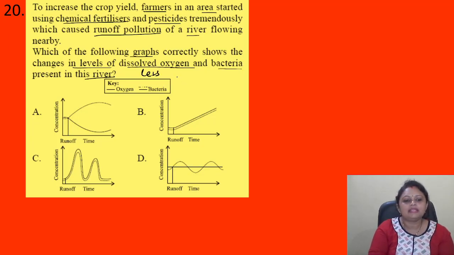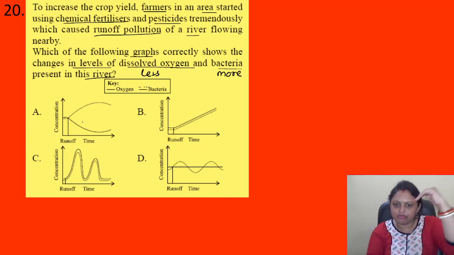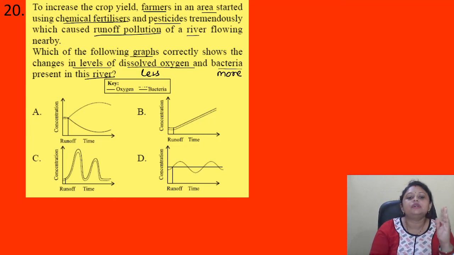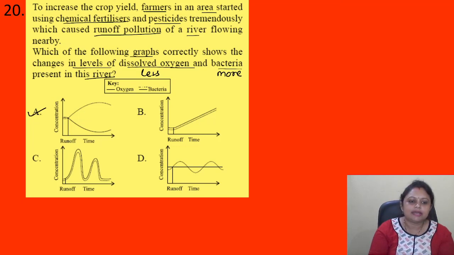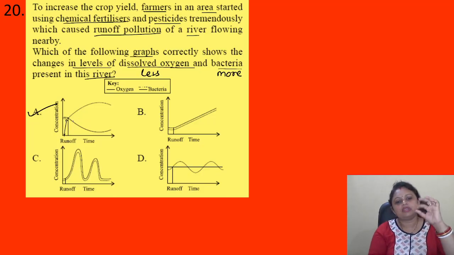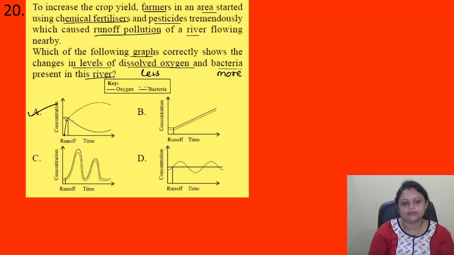Less dissolved oxygen will be there with time, and more bacteria will be present with time. So, for the dissolved oxygen, the graph will decrease, and for the bacteria, the graph will increase. And it is the correct answer, option A. And this is the runoff, that is, the pollution level is also increased.